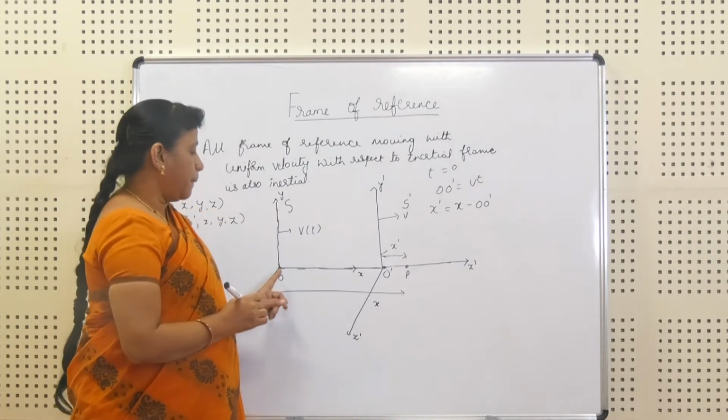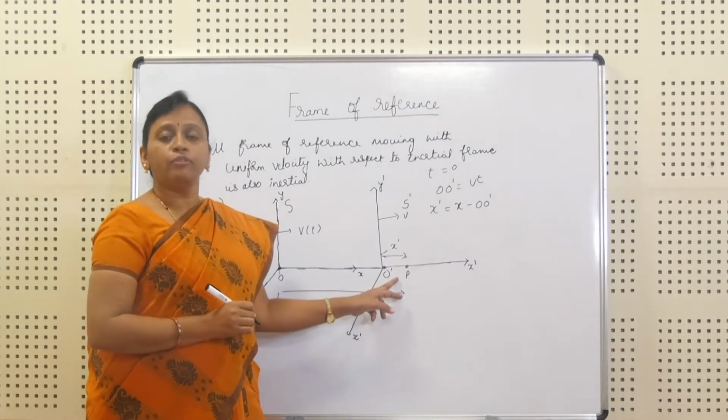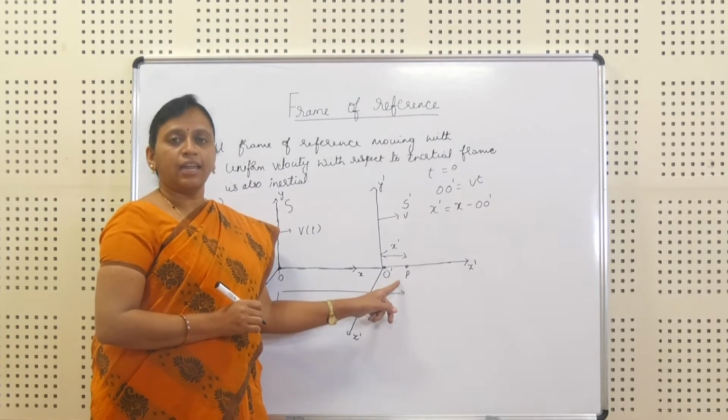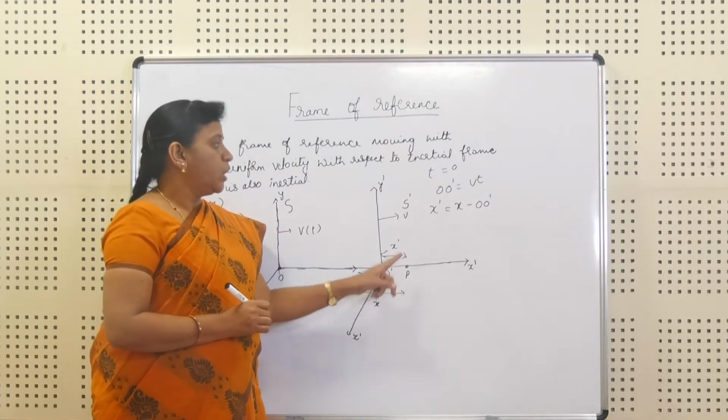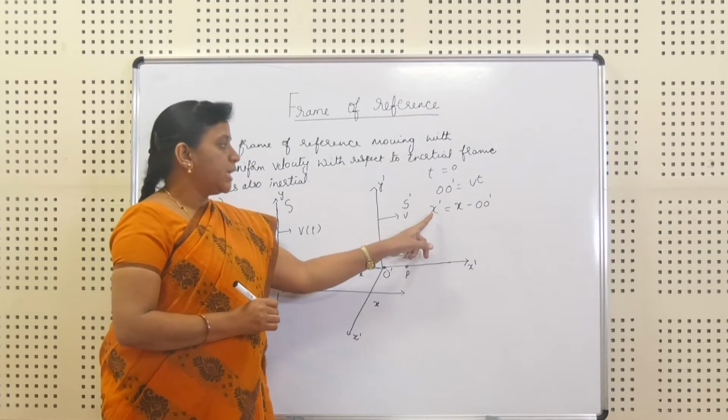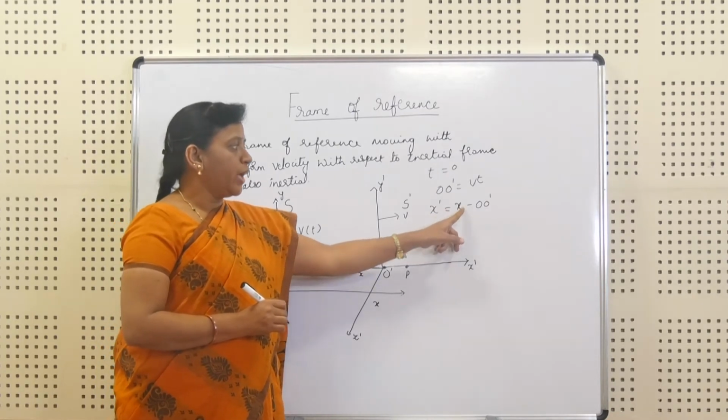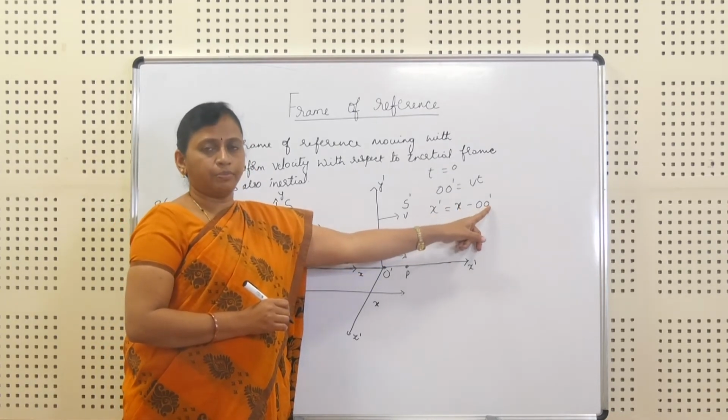This is obtained because the particle has moved at uniform velocity. We have got the equation x dash is equal to x minus O dash.